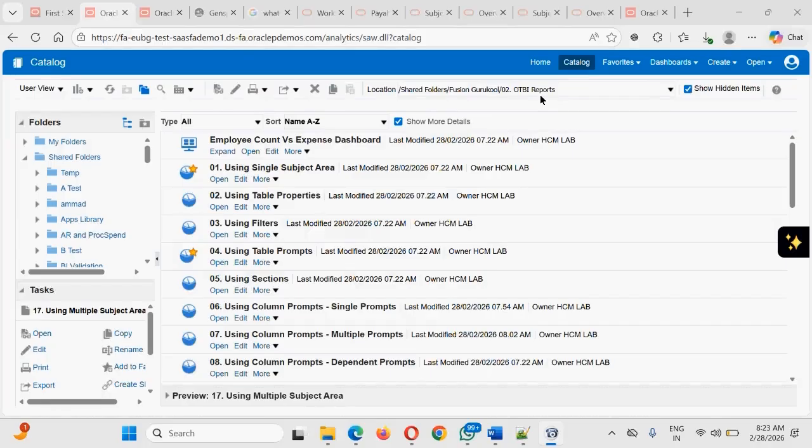Suppose I want to create a new OTBI report, can we use this particular tool to create complex reports? Like, if I want to pull the payroll balances for about 10,000 employees in a company, can we do this with this? And what would be the performance issues for this kind of report? Yes, up to a 25,000 record set, you should be able to use OTBI reports.